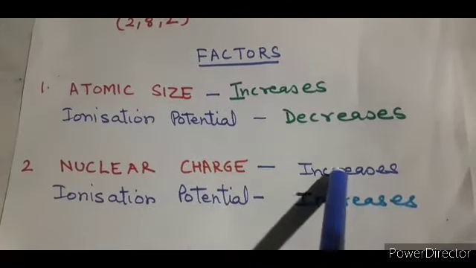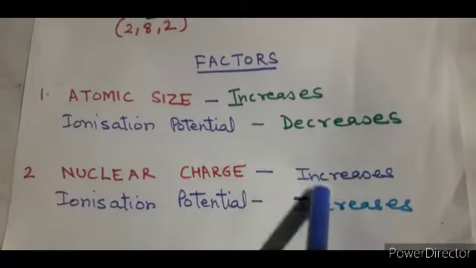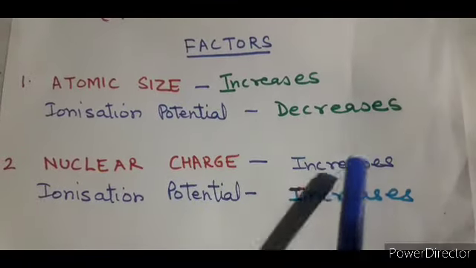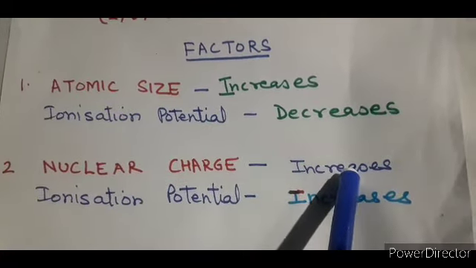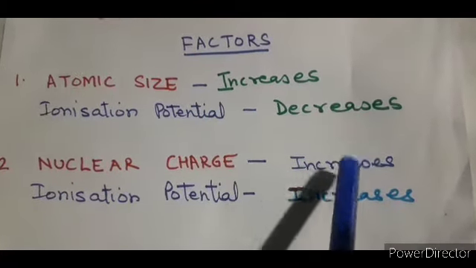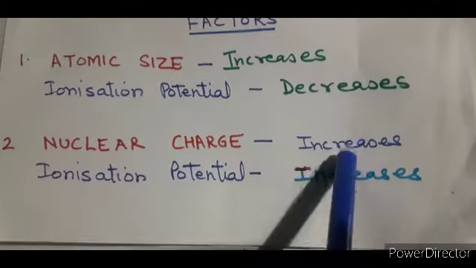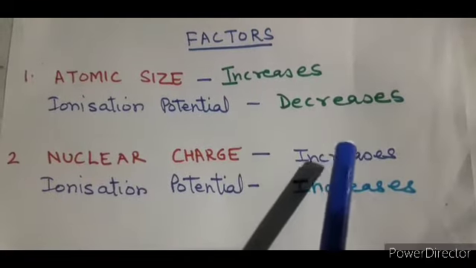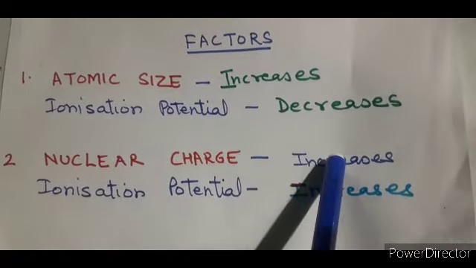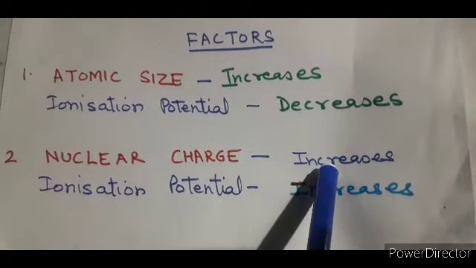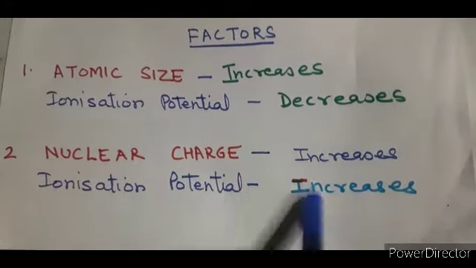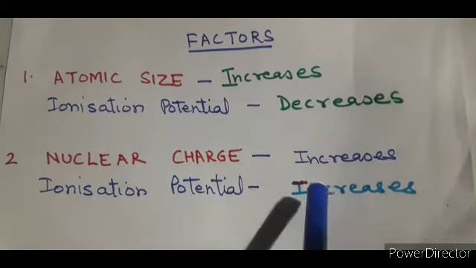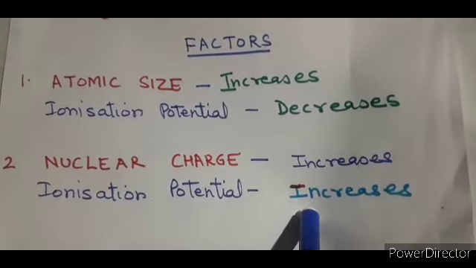You have seen earlier also that nuclear charge, whether you are going in groups or in periods, always increases because your atomic number is increasing on both sides, right? So the atomic number is increasing, the number of protons is also increasing, the positive charge on the nucleus is also increasing, the nuclear pull is also increasing. So the force of attraction by the nucleus on these electrons is also increasing, and because of that the ionization potential also increases because you will need a large amount of energy to remove those electrons from their outermost orbit.